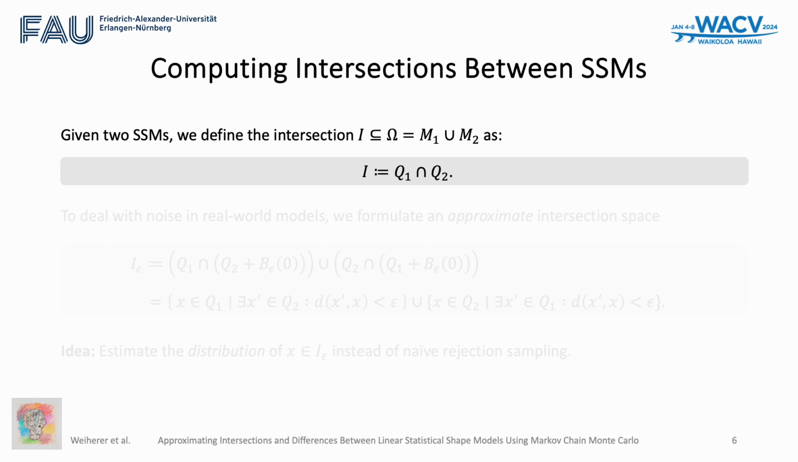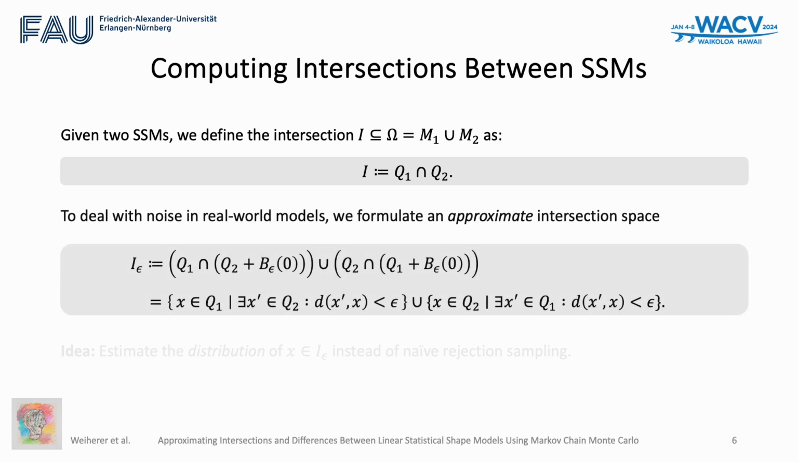In this work, we define the intersection between two SSMs in dense correspondence as the intersection between their allowable shape domains. As seen, a shape x belongs to the intersection if and only if it can be represented in both models and if it's also likely in both models. Due to noise contained in real-world models, however, we cannot compute the exact intersection space, but instead formulate an approximate intersection, allowing us to also consider shapes that are within epsilon of the true intersection.